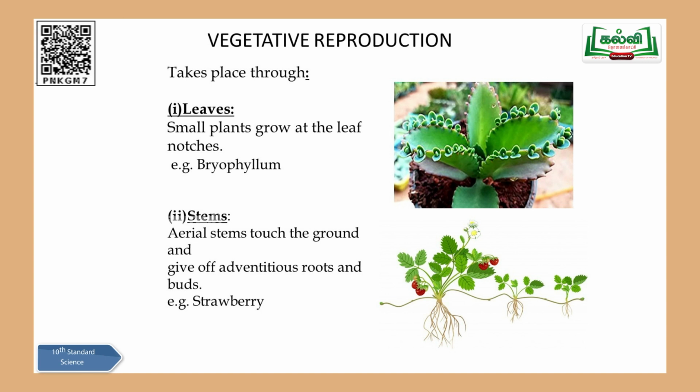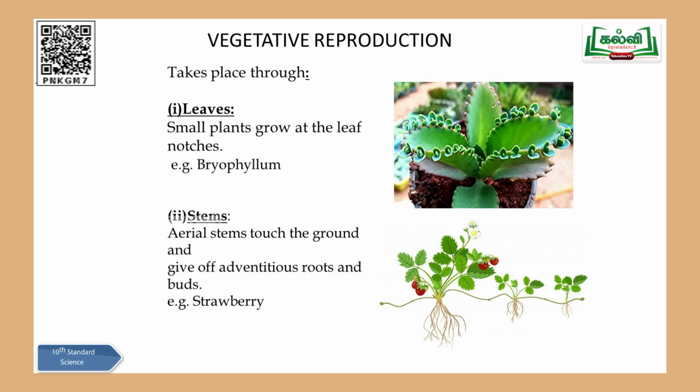That's what you can come across as a word in your textbook, aerial weak stem. Aerial is nothing but on the ground, okay. The weak stem of the main plant of the strawberry will be just lying down on the surface of the ground. Later on, they give out adventitious roots. You can see the roots with a lot of fibers. So adventitious roots will be given out from that weak stem, and from that adventitious root, a small bud will be given off, okay. When the bud arises, after some time, the bud will originate as a new plant, and automatically they will detach from the mother plant and they will lead a separate life, okay. This is how in strawberry reproduction is carried out through stems.